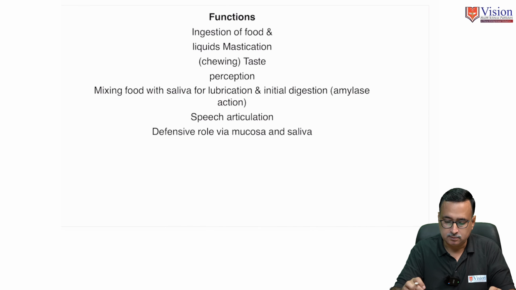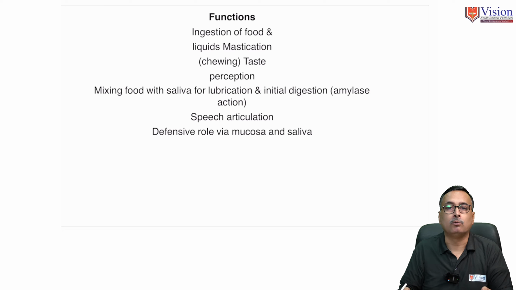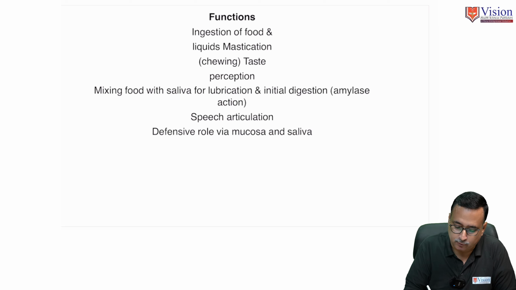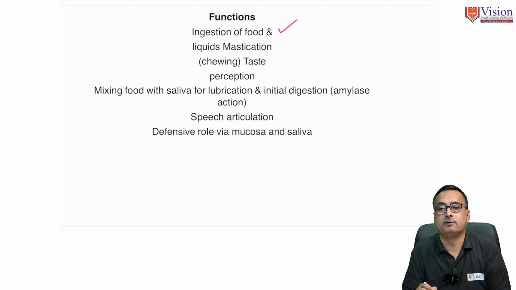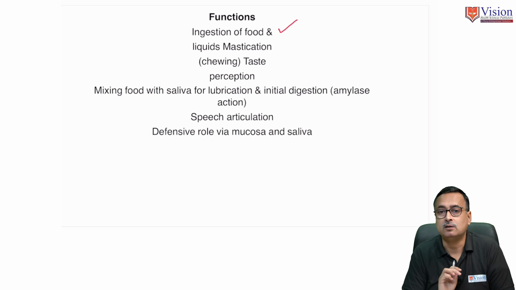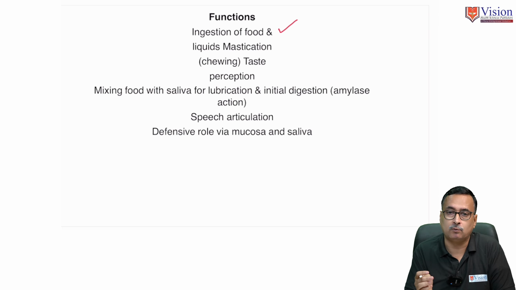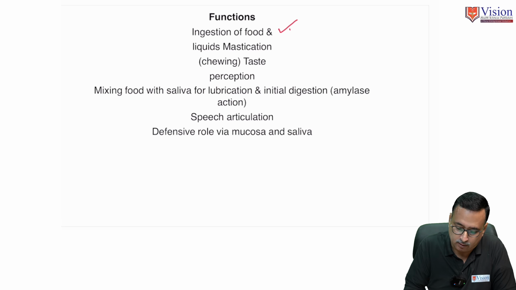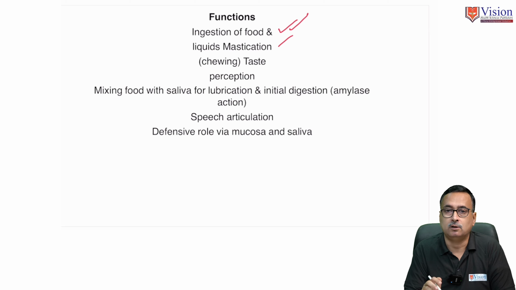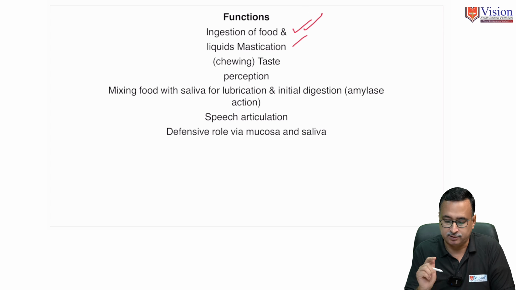Now we discuss functions of oral epithelium or functions of oral cavity. Its first foremost function is that oral cavity serves as a site, a space where we can place food. That is, it is the site of intake of food, that is ingestion of food. Second, oral cavity contributes two functions regarding digestion.